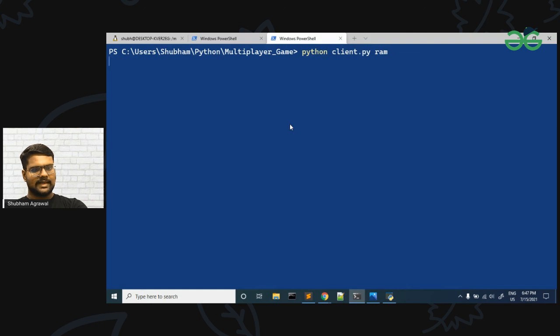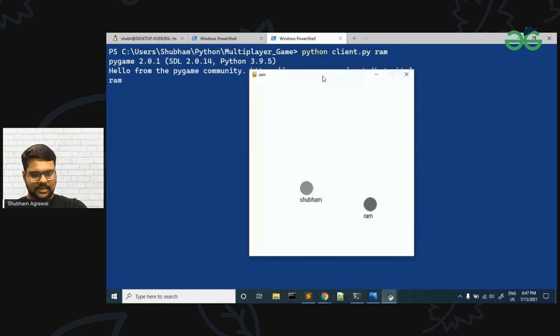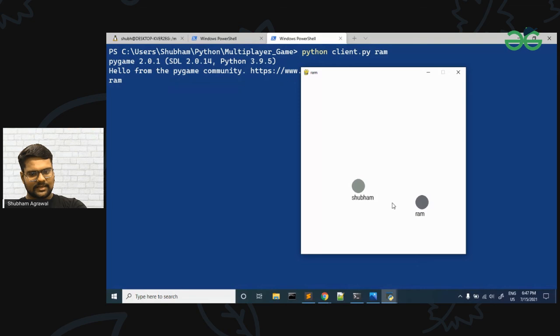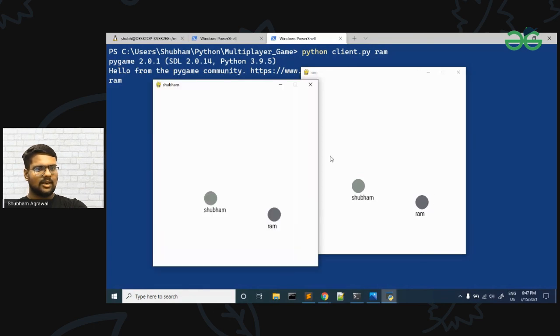Okay, so our Pygame window is starting. So yeah, this is our Ram window, and as you can see, the color is different from this. This is a light gray color and this is a dark gray color, so it is randomly generated. Okay, but this time our colors are different. So the name is also displayed in the circle and the color is also displayed.